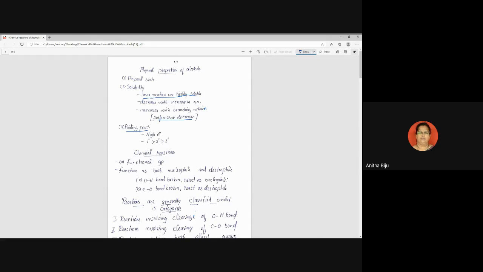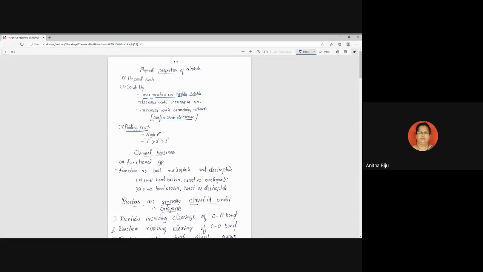So this you can write in the form of a conceptual question. You can mention: ethanol and ethane, which has the high boiling point, and why?